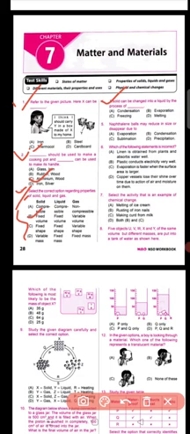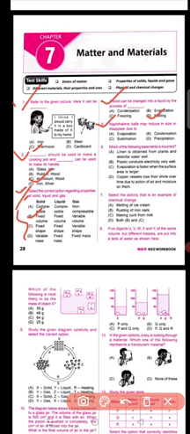Question number 4: a solid can be changed into a liquid by the process of what? Four options are there: condensation, evaporation, freezing or melting. So you should go with option D, which is melting, because a solid changes into a liquid by the process of melting. Very easy one.